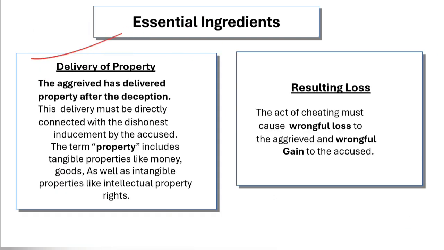Then essentially there must be delivery of property. The aggrieved must have delivered property after the deception, and this delivery must be direct, connected with the dishonest inducement by the accused. The term property includes tangible properties like money, goods, as well as intangible properties like intellectual property rights. So here the property includes both tangible and intangible kinds of property, and it includes money and any goods which have some value, or even valuable securities as they are provided in the provision. So delivery of property is an essential ingredient of 420. And then resulting loss. That act of cheating must cause wrongful loss to the aggrieved person and gain to the accused.